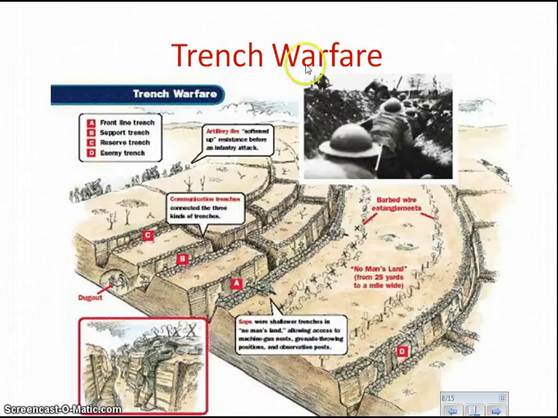So here's an example of trench warfare. These are the trenches. These are what soldiers have dug. And inside, they build cave-like shelters where they can seek cover. Now, at certain times, if your officer orders you to attack, you get out of these trenches and attack the other side's trenches. The area above ground, in the middle, would be known as no man's land, okay?